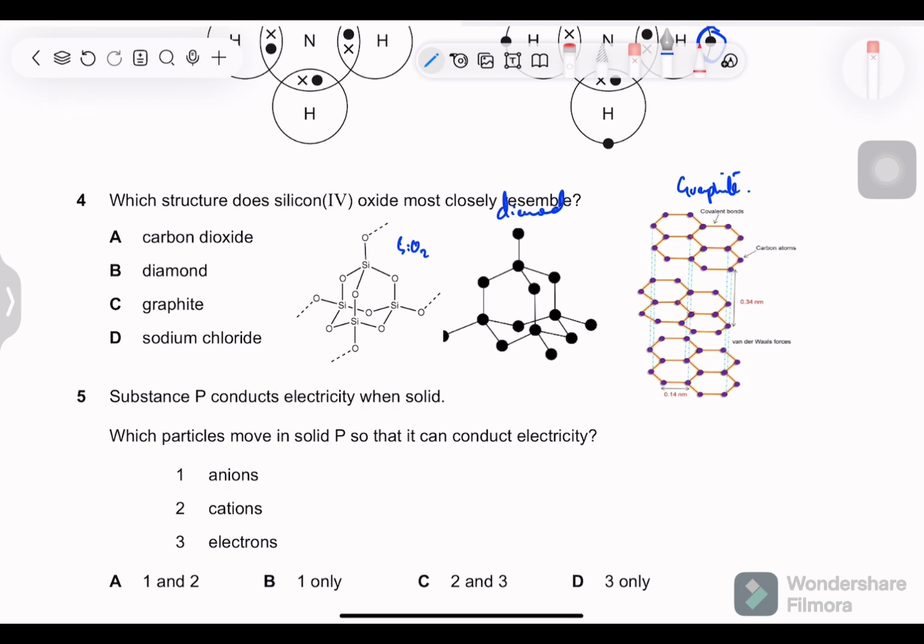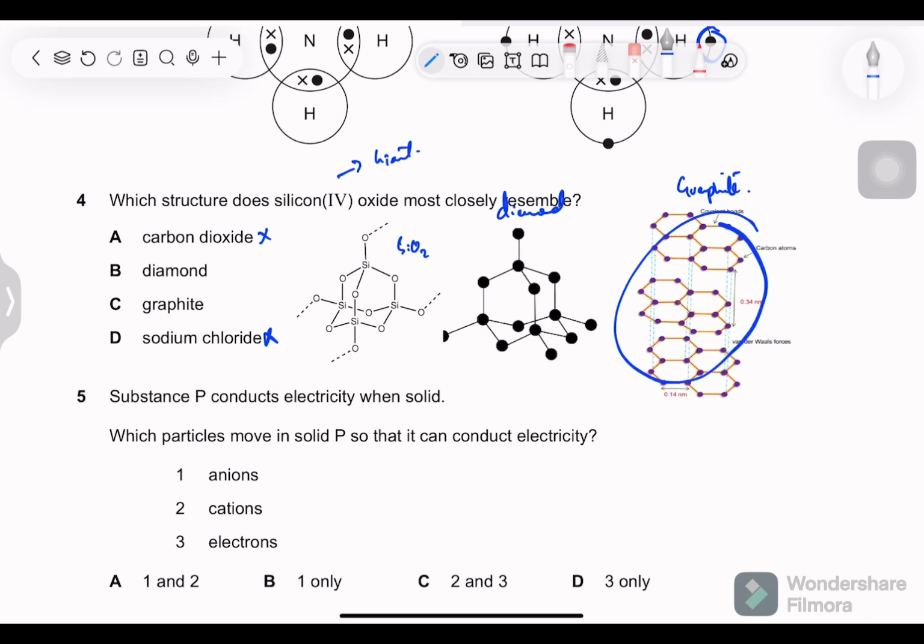And here you have the structure of silicon oxide and oxygen. Both are tetrahedrally arranged. The difference is that one has silicon and oxygen, and in diamond all carbon atoms are present. So we know that silicon dioxide is giant, so no simple molecule will represent it. Sodium chloride is also giant, but it is an ionic compound, and it also does not fit the arrangement. So we have been left with diamond and graphite only.